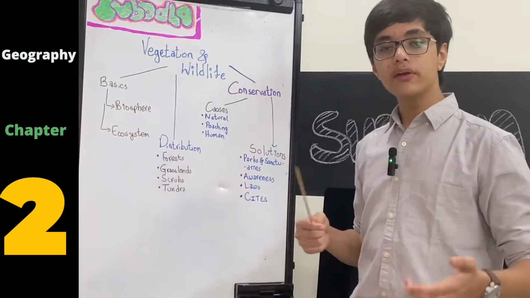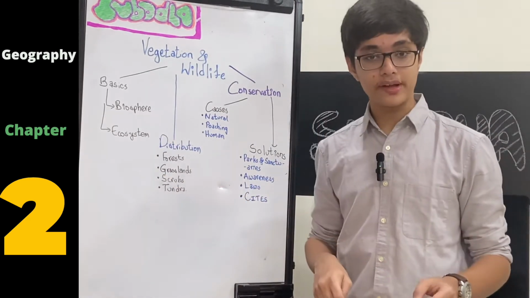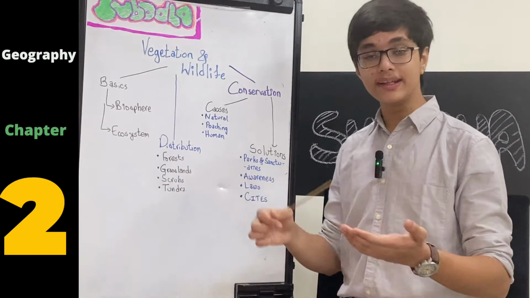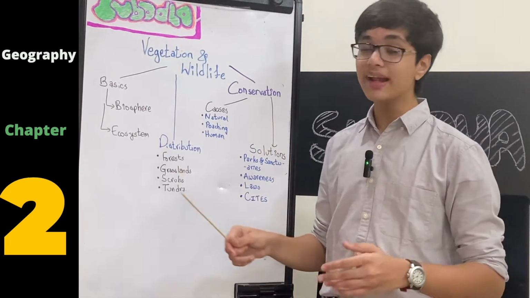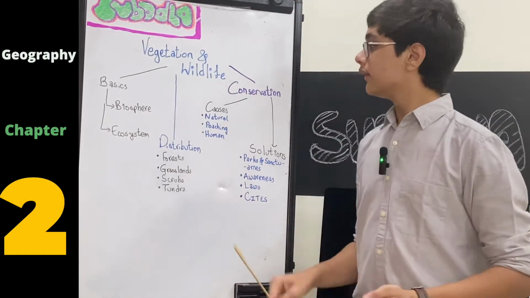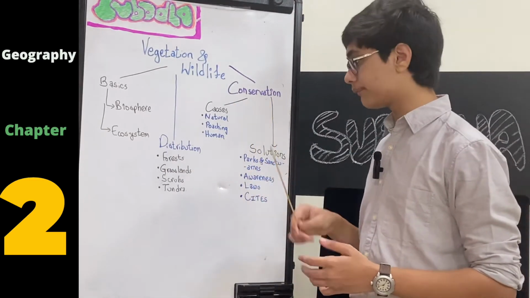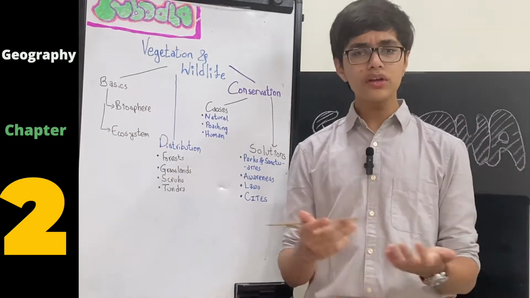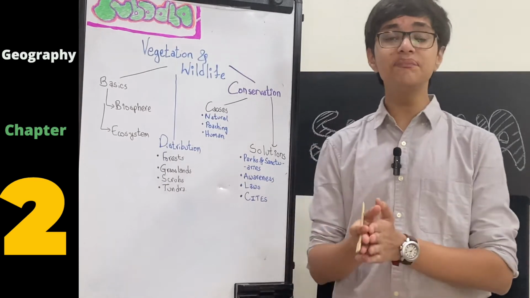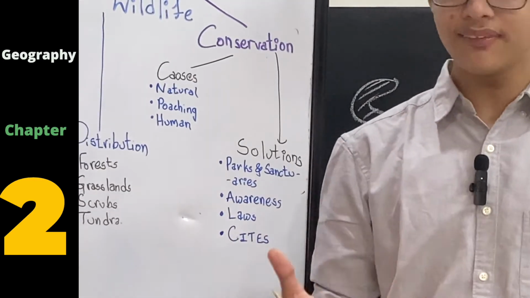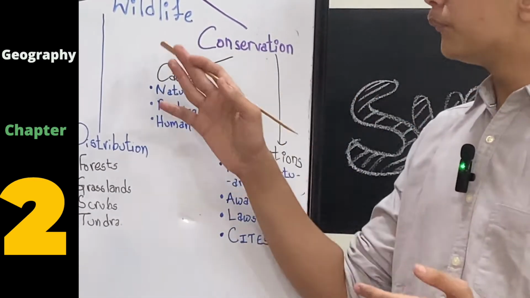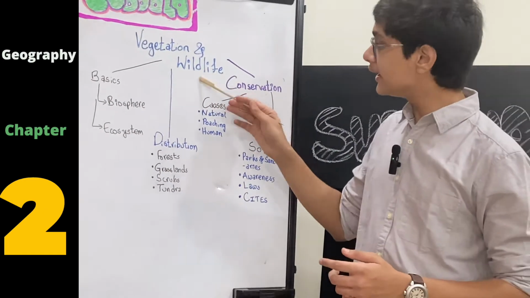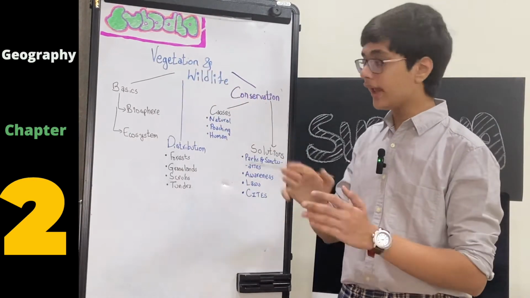Now, usually throughout the years, this ecosystem is being affected because of humans. And that has led to the decrease in the number of various species and a disruption in the ecosystem, which we'll be talking about in the conservation of species. But before that, we have to talk about the distribution of vegetation. What is vegetation? Vegetation is basically the plant growth, plant cover. When we say vegetation, we mean plants, whereas wildlife means animals. So vegetation means flora, whereas wildlife means fauna, which is plants and animals.